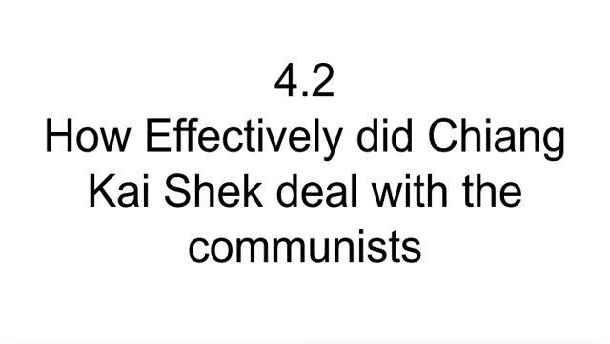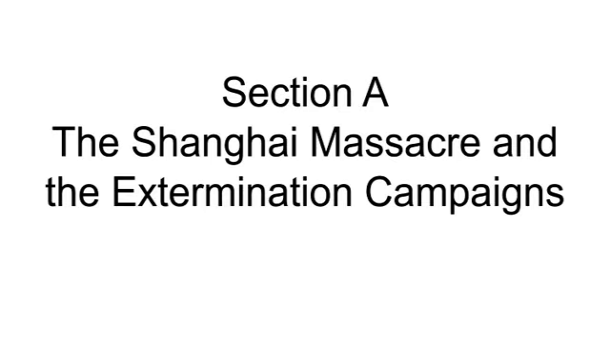I will teach you about international history from the late 1800s to the mid 1900s in a 16-part series. This is part 14. This video will be about 4.2, how effectively Chiang Kai-shek dealt with the communists, starting with section A, the Shanghai Massacre and the extermination campaigns.